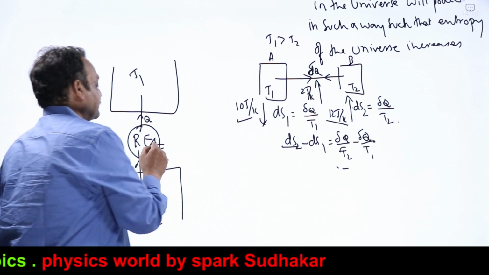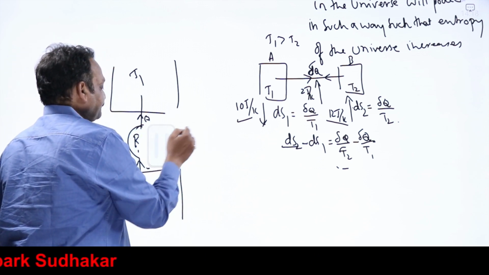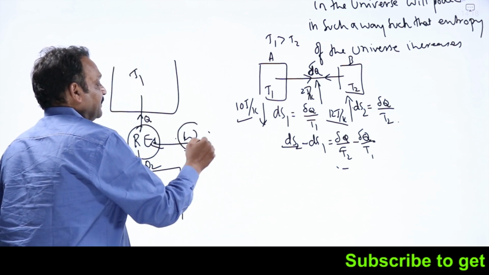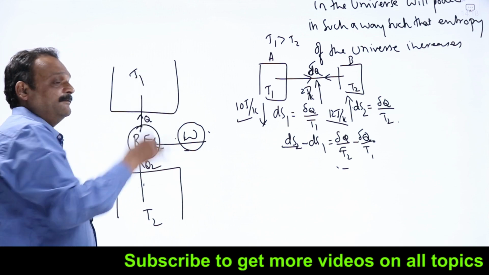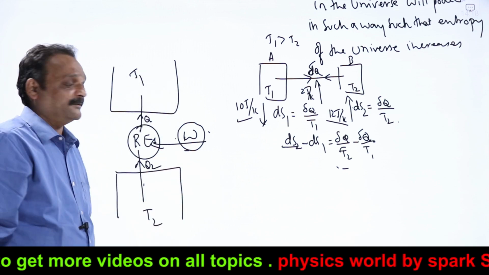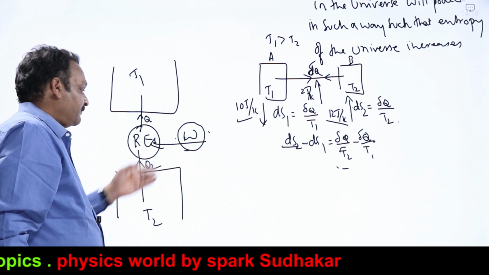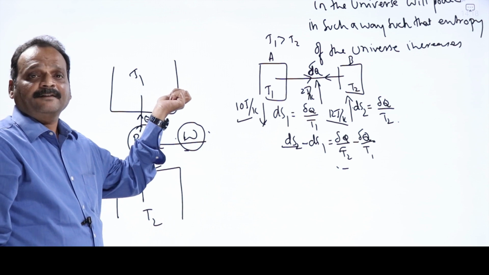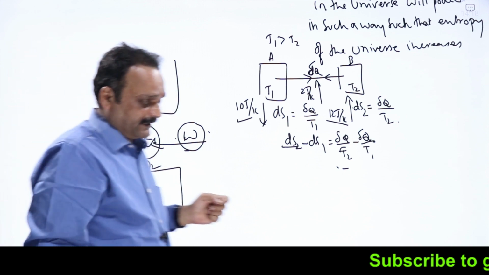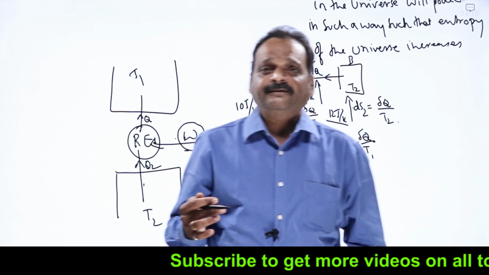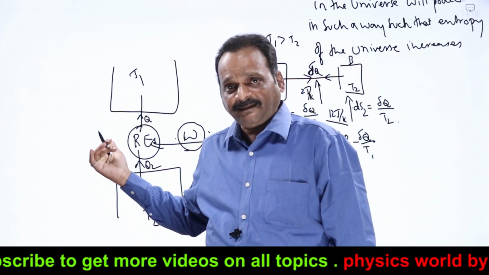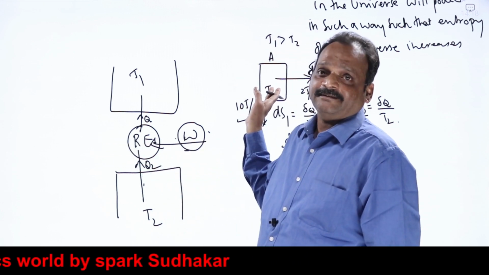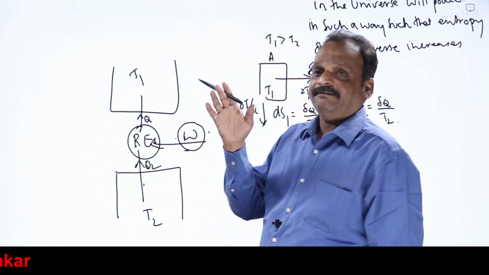Now I can understand why I need an external W. That external W will save us from the violation of second law of thermodynamics. If you don't put this W, what will happen? Heat is going from low temperature to high temperature, which is a violation of second law of thermodynamics. So we can understand Kelvin-Planck statement also. All other statements can be understood from the point of view of this entropy statement of the second law given by Clausius.